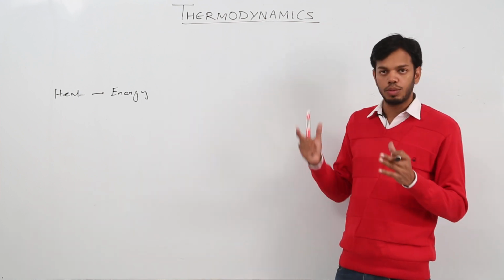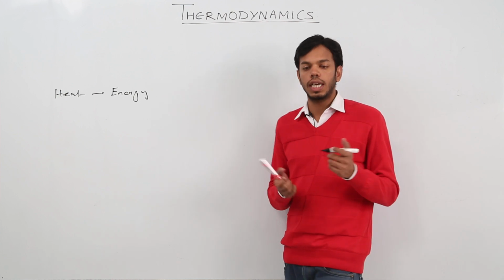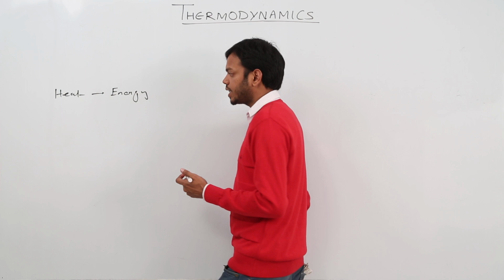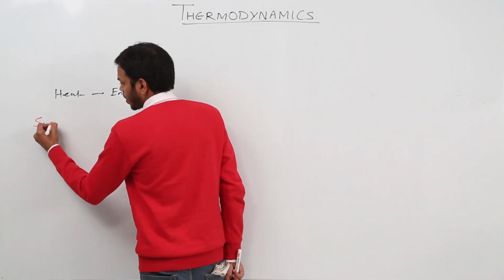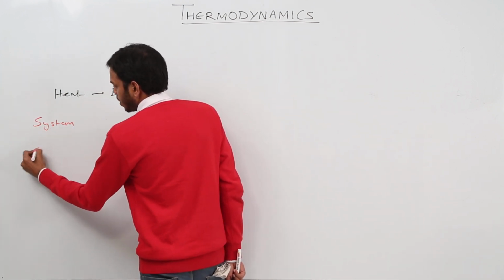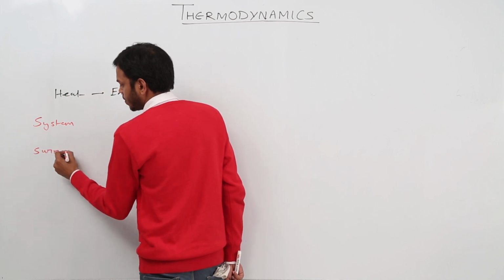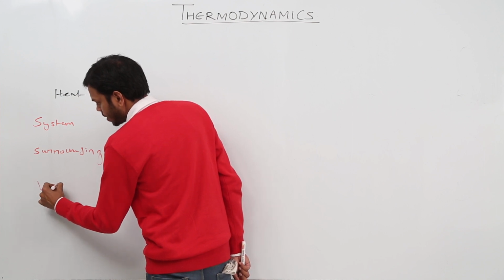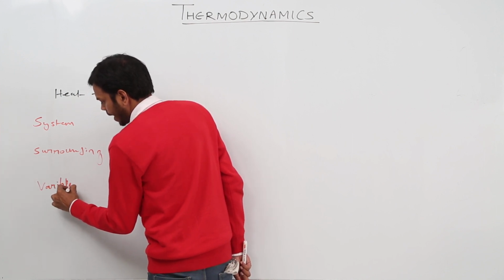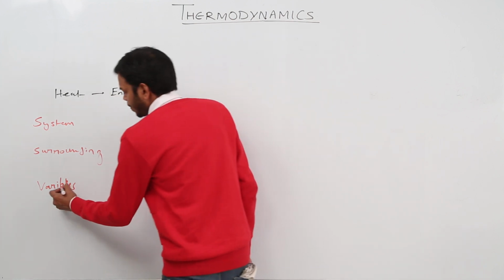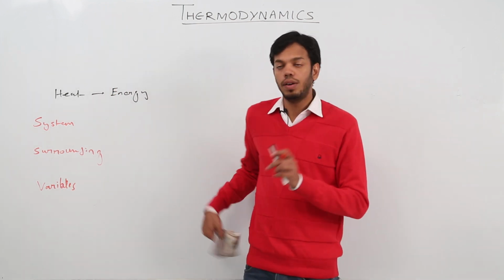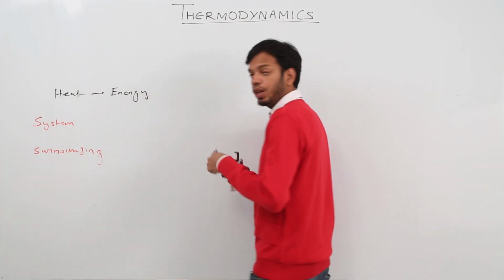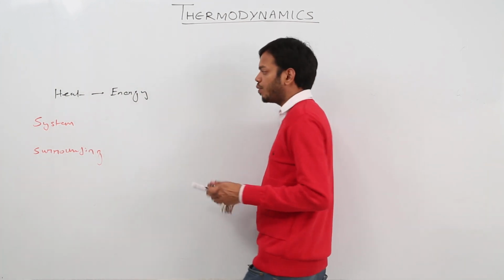So, to understand thermodynamics very well, you will have to first understand a few terms which will be very frequently occurring in this chapter, such as system, surrounding, then we have variables and walls. Okay, I'll write it first. Let me explain to you what is system and surrounding, then we'll go to variables and walls.